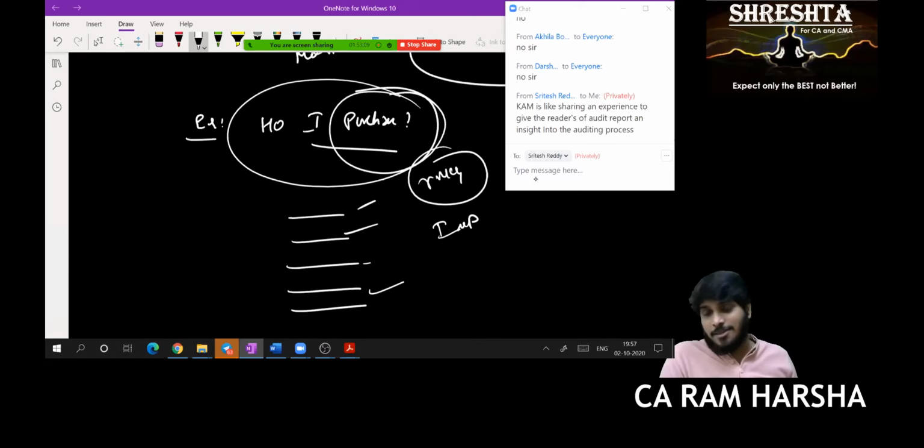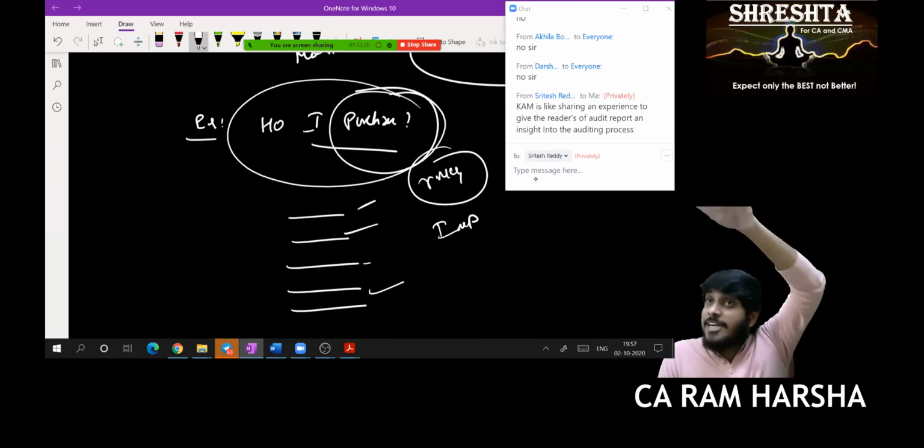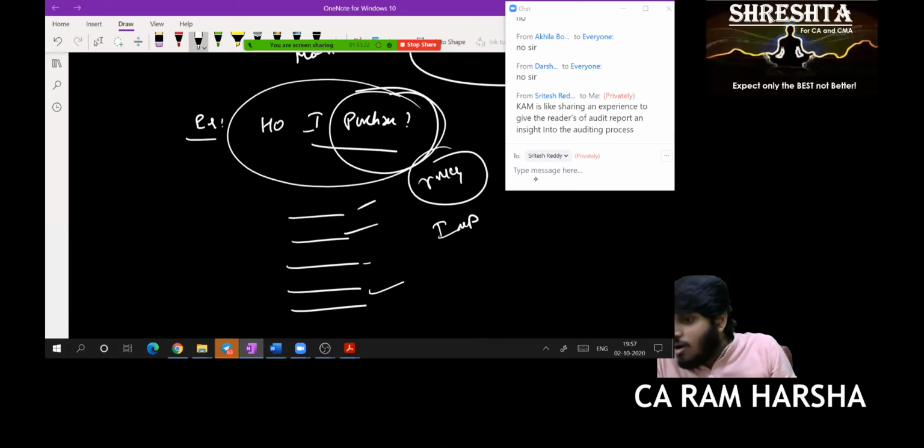Exactly. Excellent. If I'm a layman, I want to know how the auditor does audit. But will I get that information anywhere? Exactly in this company, how the auditor verified sales. Can I know? No. Suppose if the auditor gives that information, I will understand how the auditor verified it. Yes or no? Yes, sir.